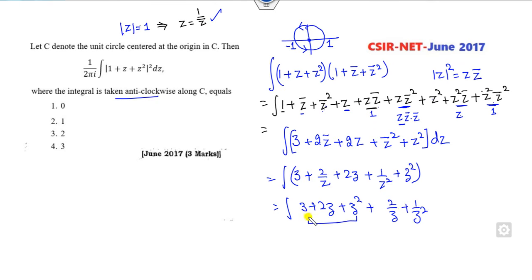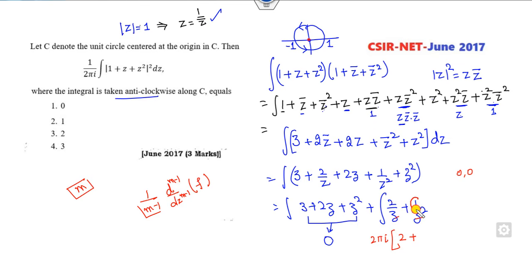Fine. This part, integration of this, because this function is analytic, there is no pole, so the answer will be 0. In this case, again z equal to 0 lies inside it, so the answer will be 2 pi iota, the numerator 2. It has a double pole, because 0 comma 0. So whenever there is an m number of poles, you can write it as m minus 1 factorial of this number into the function which is on the left side.